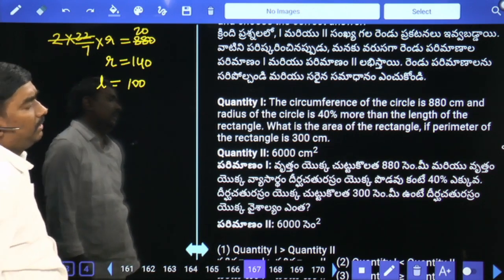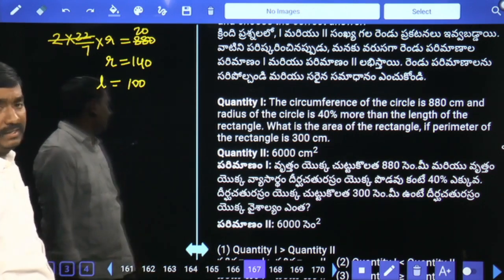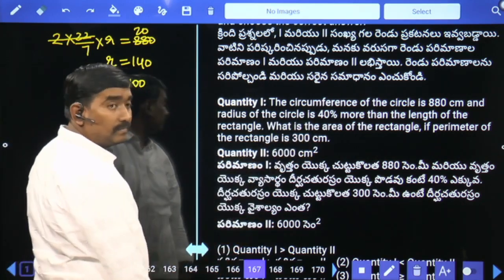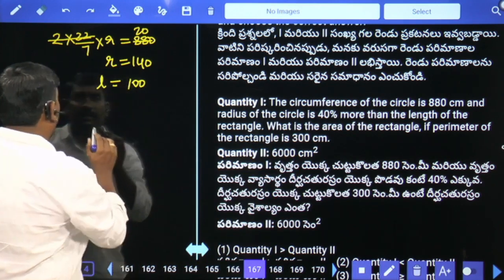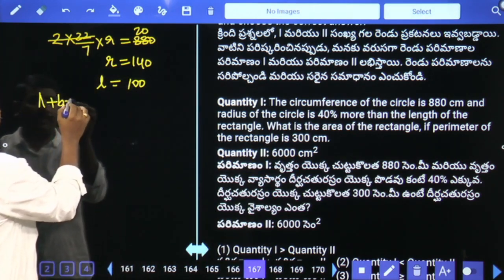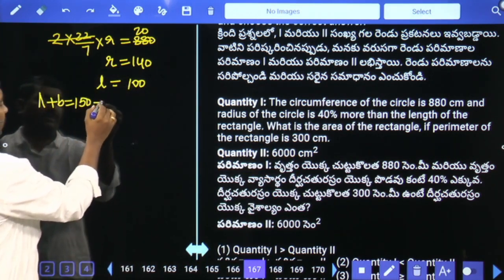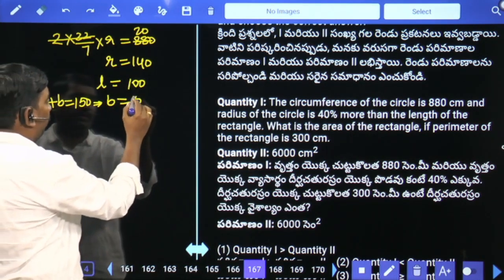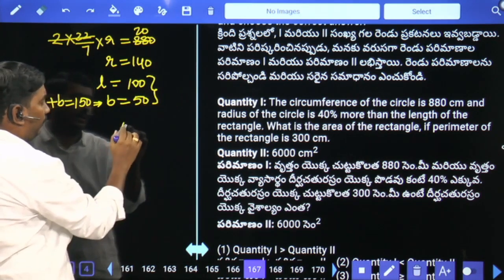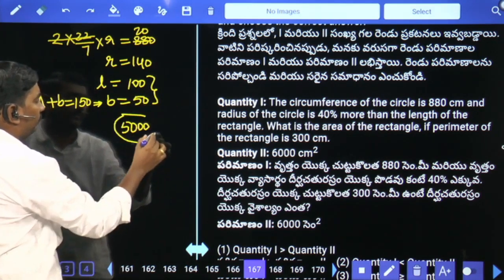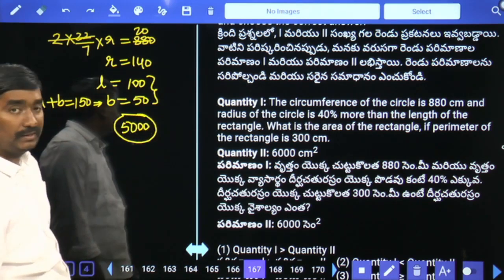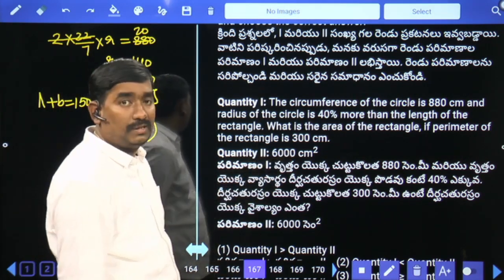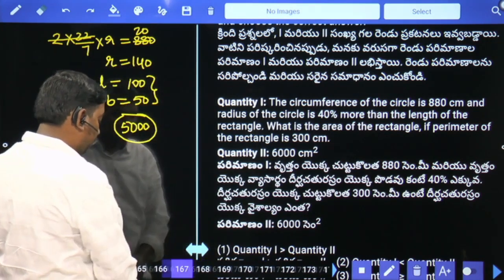What is the area of the rectangle if the perimeter of the rectangle is 300? Perimeter of the rectangle means 2 of L plus B. 2 of L plus B is 300 means L plus B is 150. Out of this 150, length is 100, breadth is 50. Area of the rectangle, length into breadth, is 5000 centimeters square. And quantity 2 is given as 6000. 1 less than 2 is your answer.